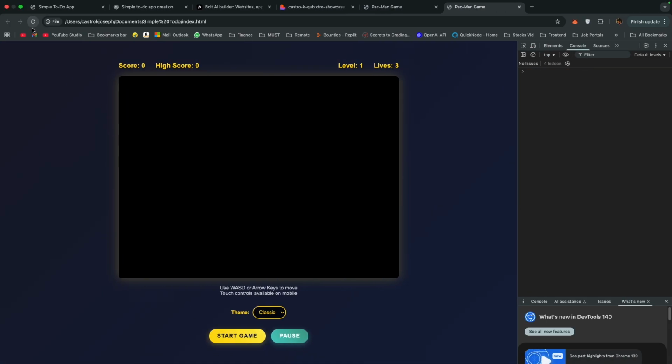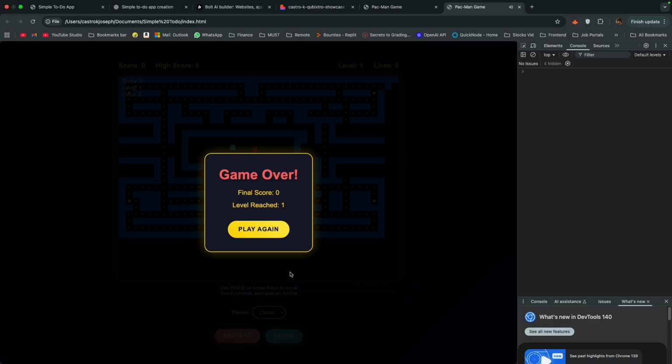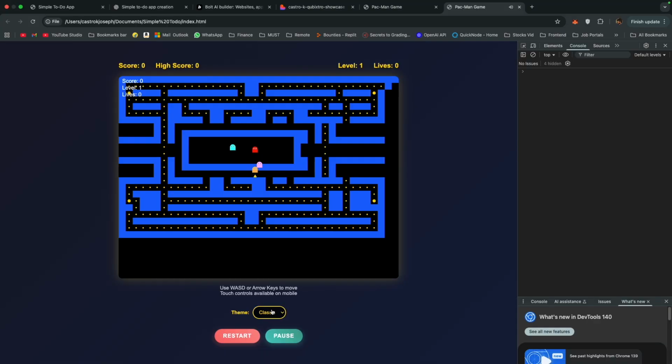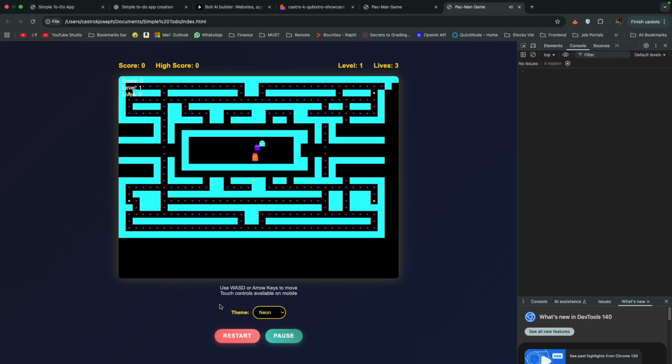I'll reload. Okay. Start game. I don't know if you can hear the sound. There is a sound. Okay, which means the game is working correctly, but I was using my arrow keys and it didn't work. Okay, let me change the theme to neon. The game is kind of stuck. So we don't have any arrows. Let me restart.